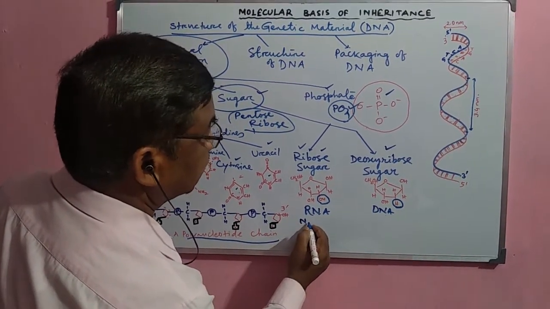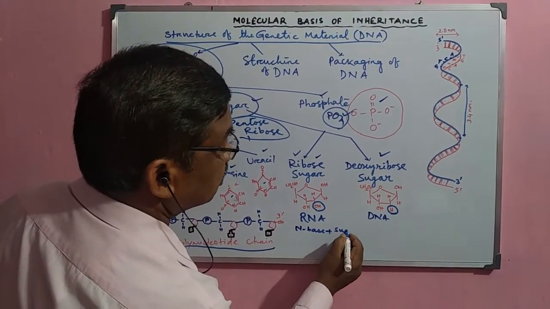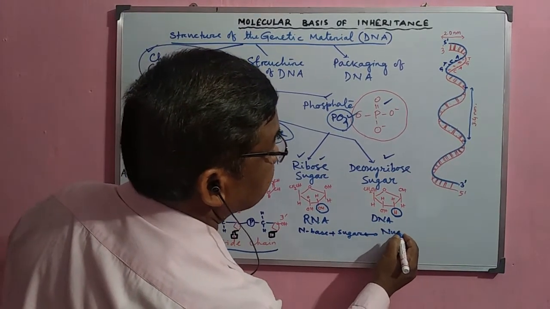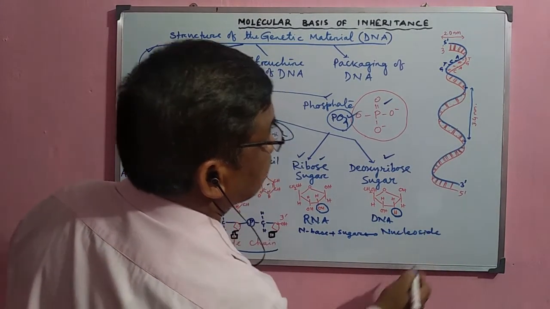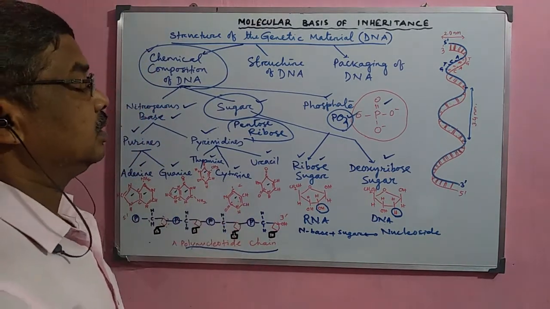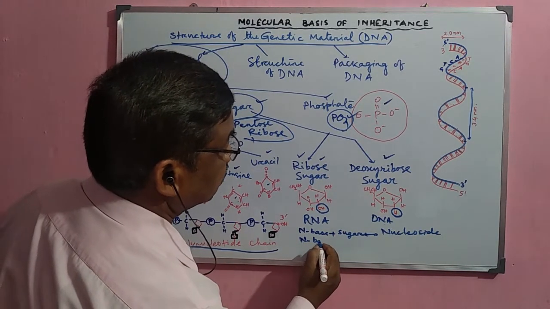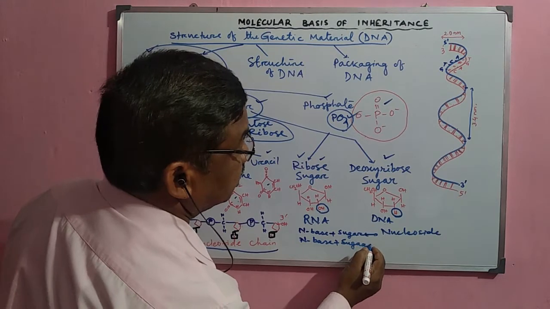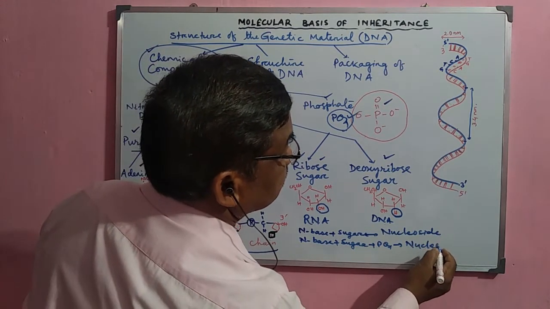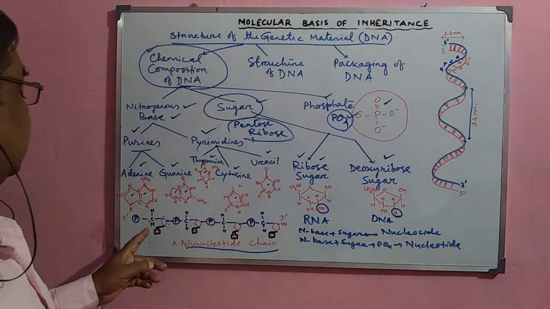When a nitrogenous base combines with the sugar, then it is called a nucleoside. On the basis of the different nitrogenous bases, the names are also different. Now, when the nucleoside combines with the phosphate, then it forms a nucleotide. It is a nucleotide chain. Now, this nucleotide chain, look at here.